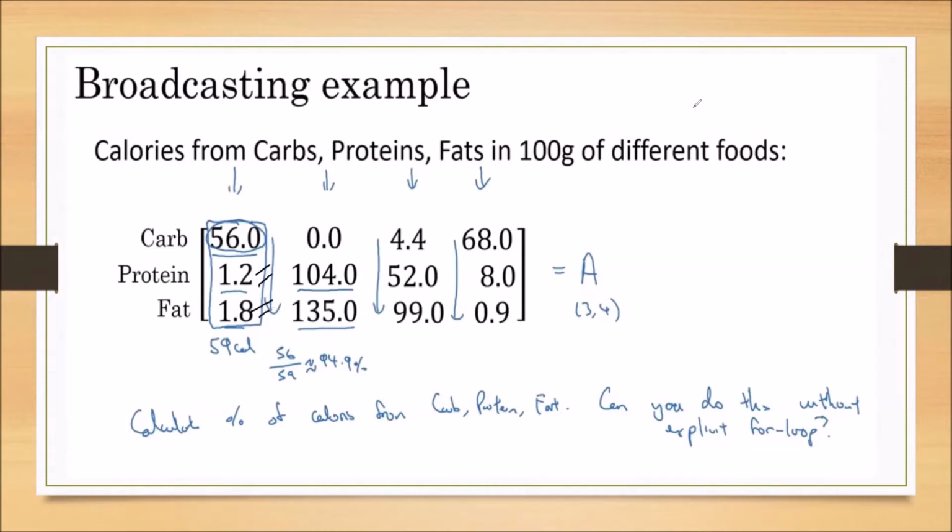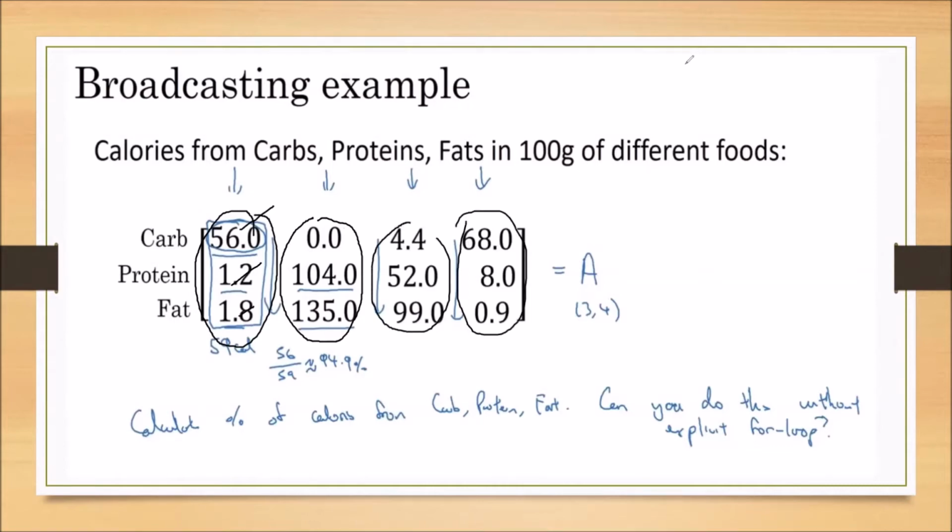So you remember here, we are dividing every element by the sum of the entire column. Similarly, when we want the second food item's carbohydrates percentage, protein percentage and fat percentage, we have to divide each and every element by the sum of the total elements. Similarly for the third food item and fourth food item.